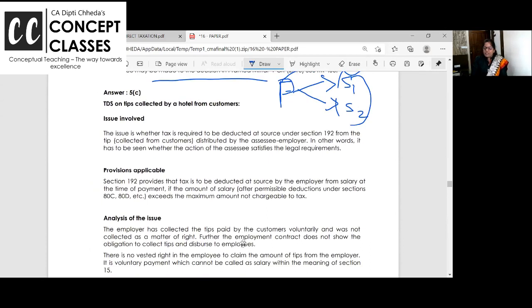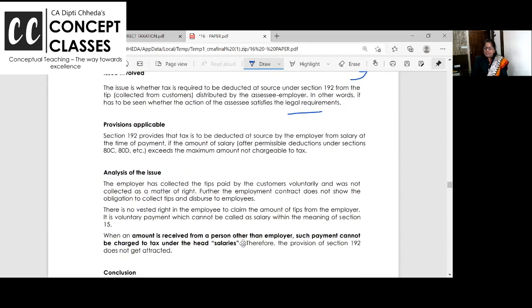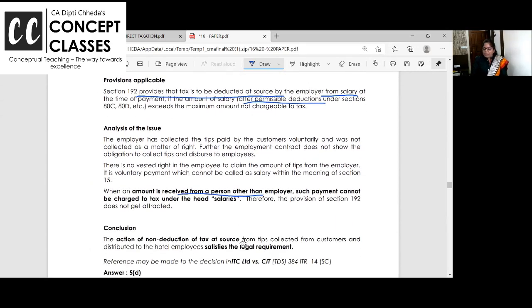The issue is what tax is required to be deducted from the distributed tips. In other words, we have to see whether the action of the AO is correct or not. So 192 TDS is applicable on an employer-employee relationship. An amount received from a person other than the employer cannot be taxed under salary. Tips received by an employee from the customer are anyhow taxable as income from other sources.